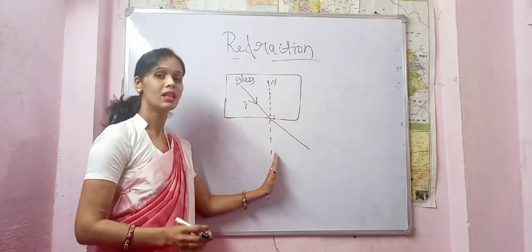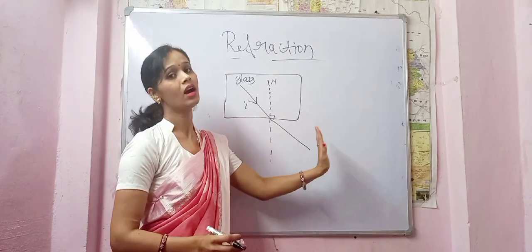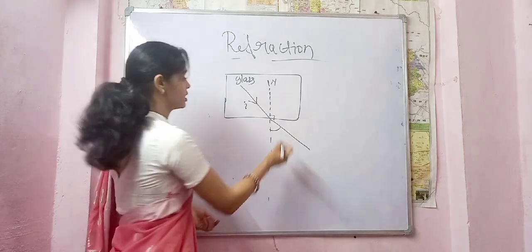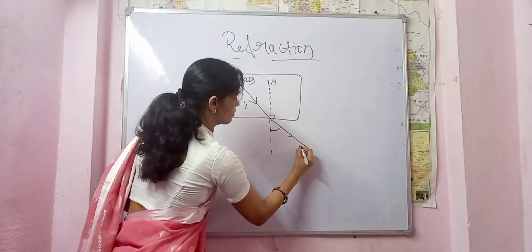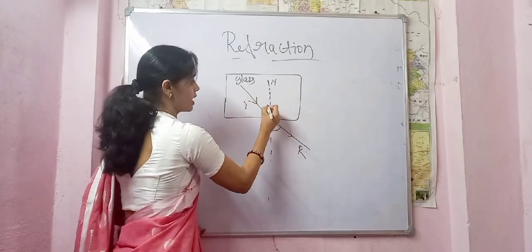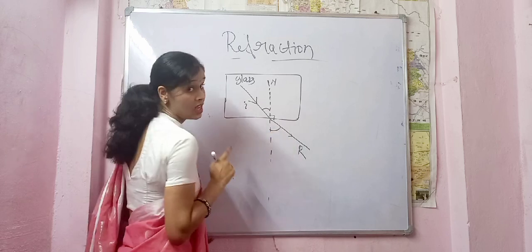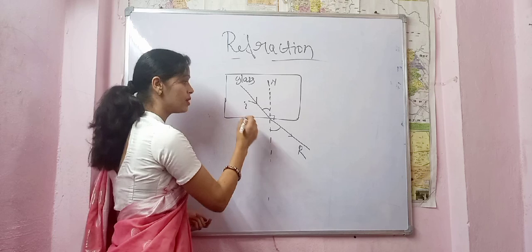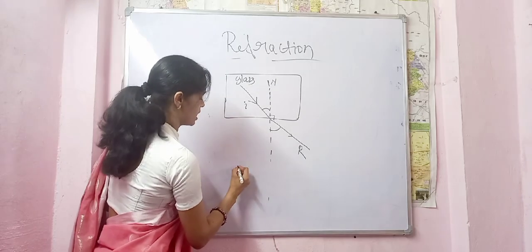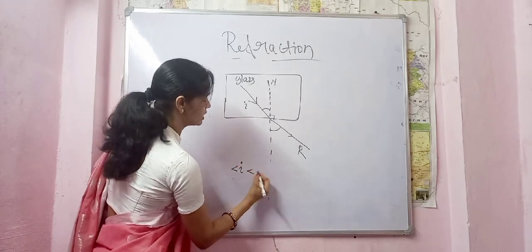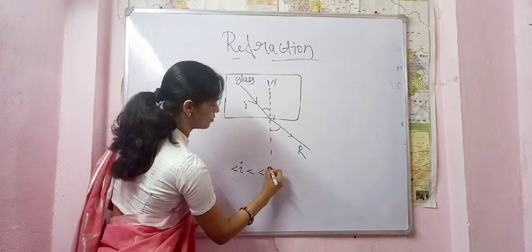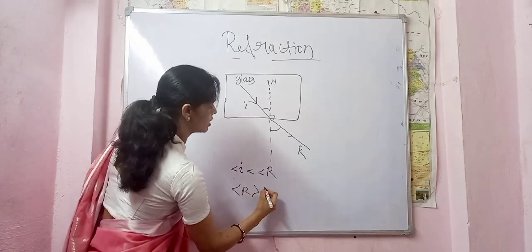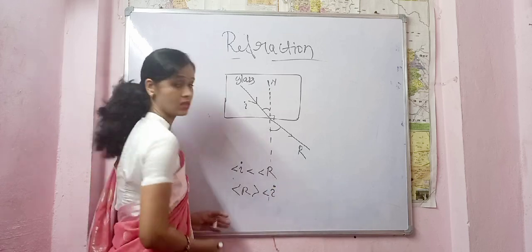यहाँ normal की तरफ bend नहीं होगी बल्कि normal से away bend होगी. And ये भी refraction का ही process है. ये refracted ray, ये incidence ray, ये angle of incidence, ये angle of refraction. अब यहाँ क्या हो रहा है? यहाँ भी refraction हो रहा है, but angle of incidence is less than the angle of refraction, or angle of refraction is greater than the angle of incidence.